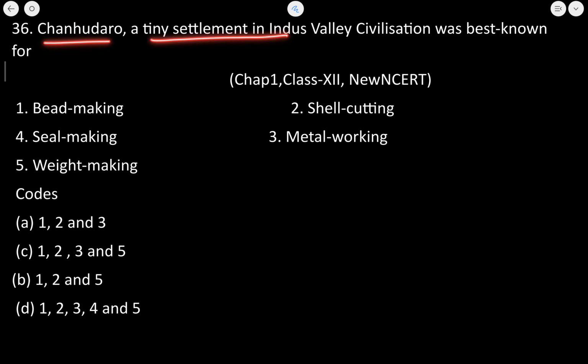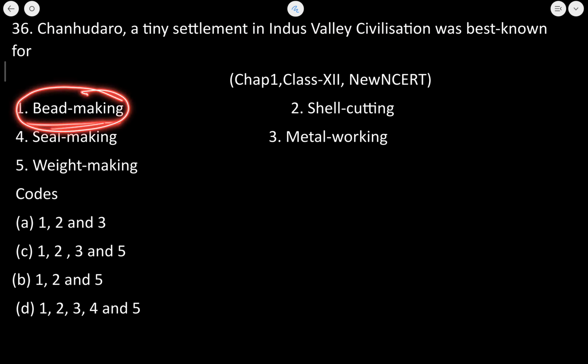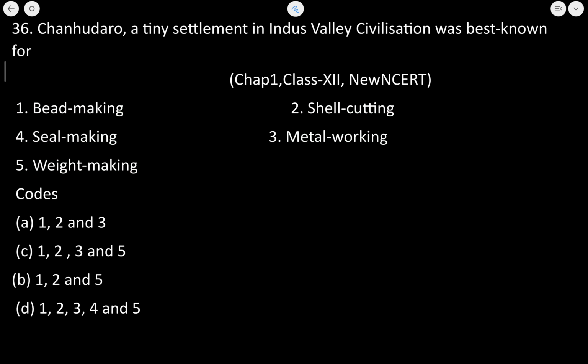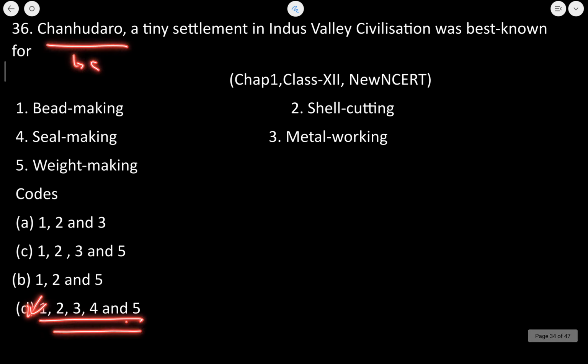Chanhu Daro, a tiny settlement in the Indus Valley, was best known for. Now, while explaining the earlier questions, I already told you that Chanhudaro was related with craft production. So let us see which of the following is related to craft. Now, bead making is related to craft. Then other than bead making, shell cutting, seal making, metal working, weight making, so all of this is related to crafts only. ठीक है, D is the correct answer. Chanhudaro is present in the Sindh province of Pakistan. ठीक है जी, D is the correct answer.